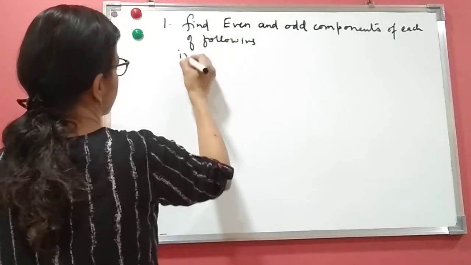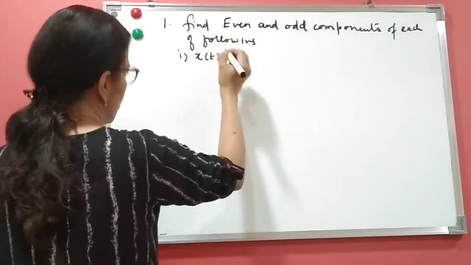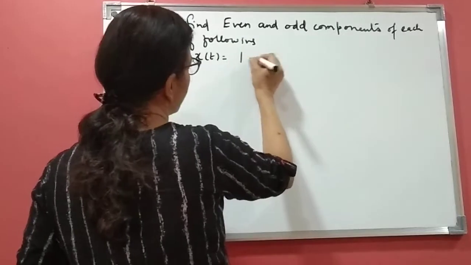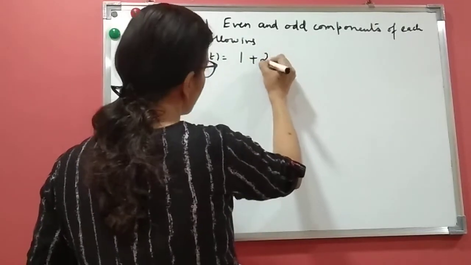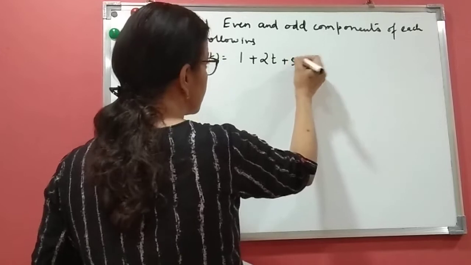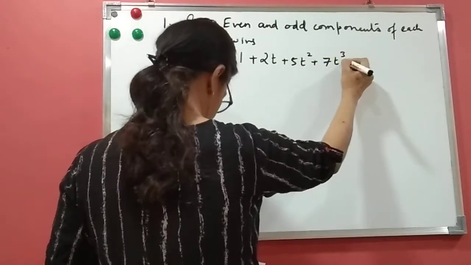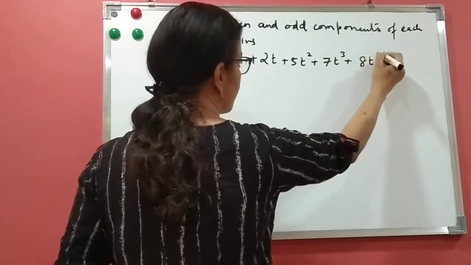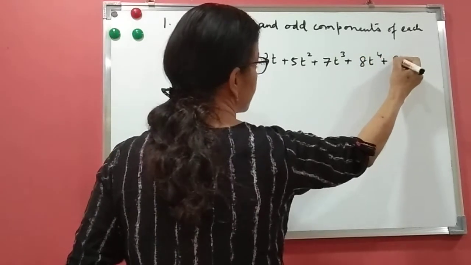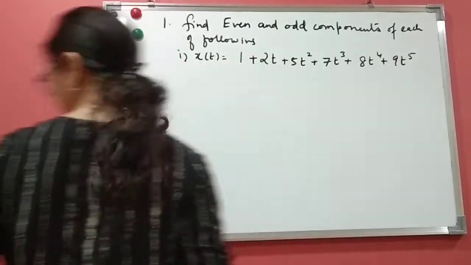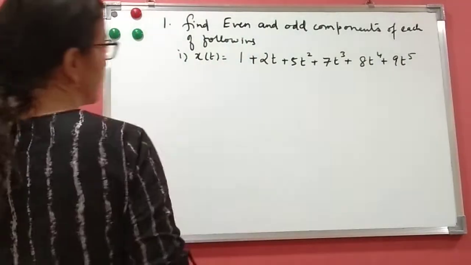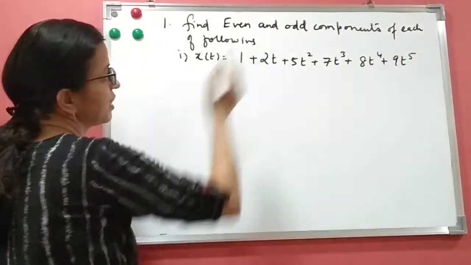First one. x of t equals 1 plus 2t plus 5t square plus 7t cube plus 8t to the power 4 plus 9t to the power 5. Let us do this first. x of t is given and the question is to find even and odd components.